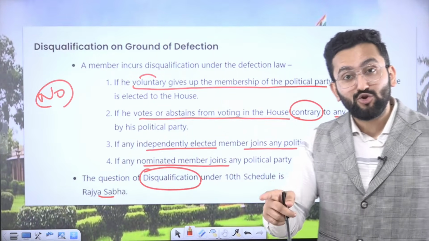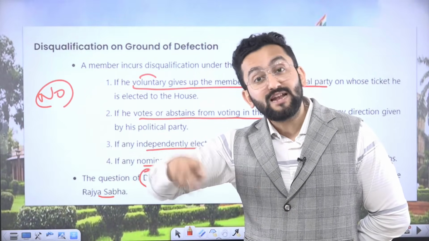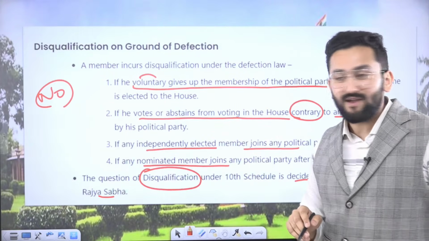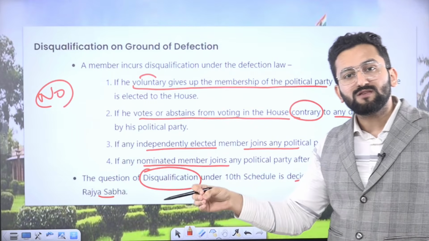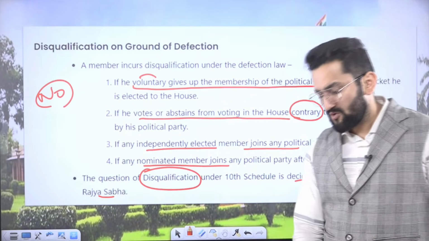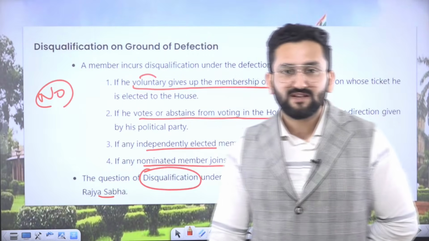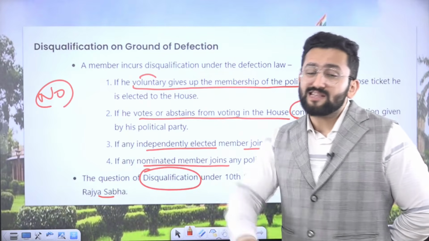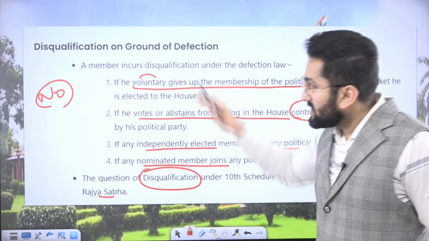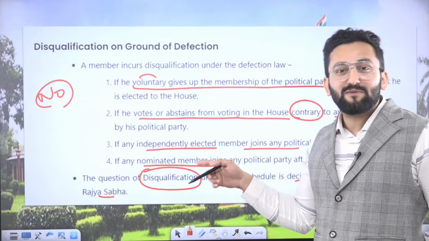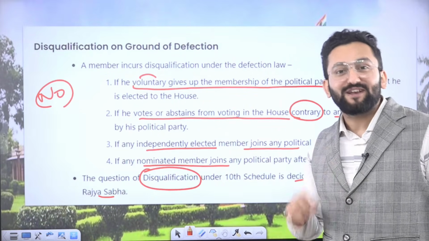But if the party has kicked you out and you have joined another party, say BJP or Congress, then you will be disqualified. Okay? If he abstains, if the party has told you that on this bill you have to vote in favor, but you said no. In Shashank sir's class, I have read Article 19. In Article 19, freedom of speech and expression, I am going to use it. I am going to vote against what my party is saying. So my friends, I am not going to come to save your seat, because you must read this chapter as well. As I am telling you, this will be a basis of your disqualification.